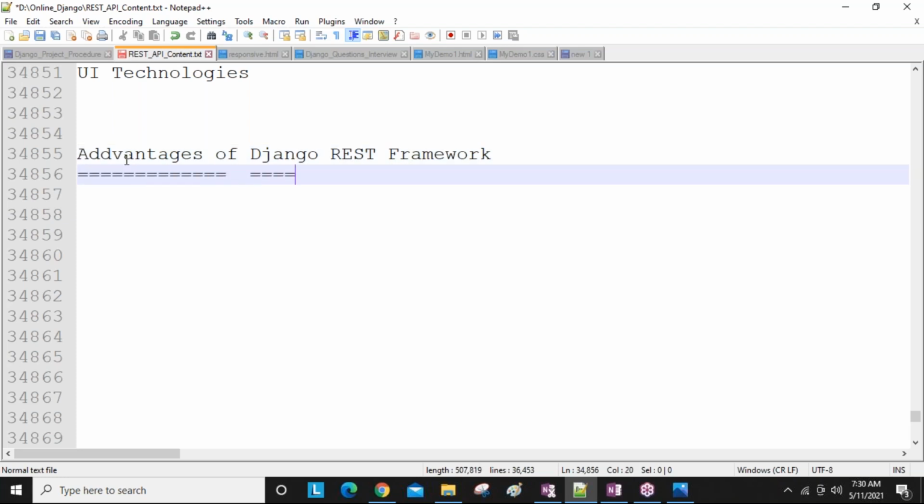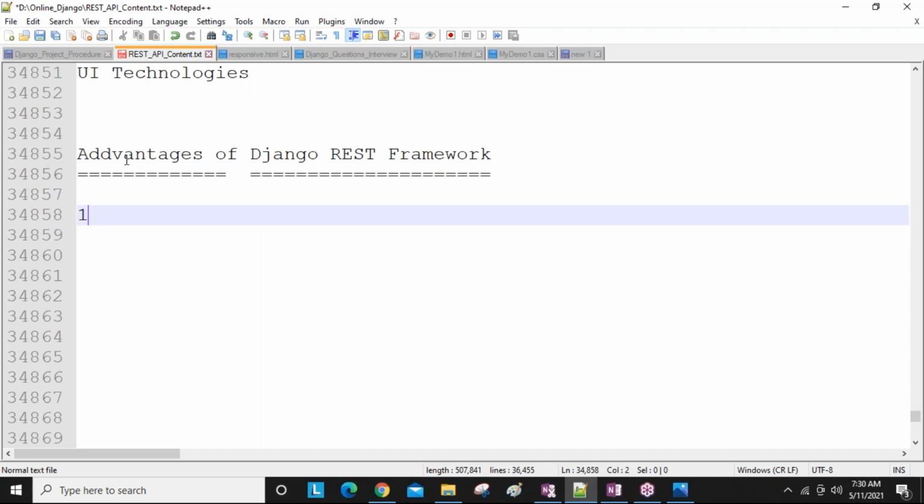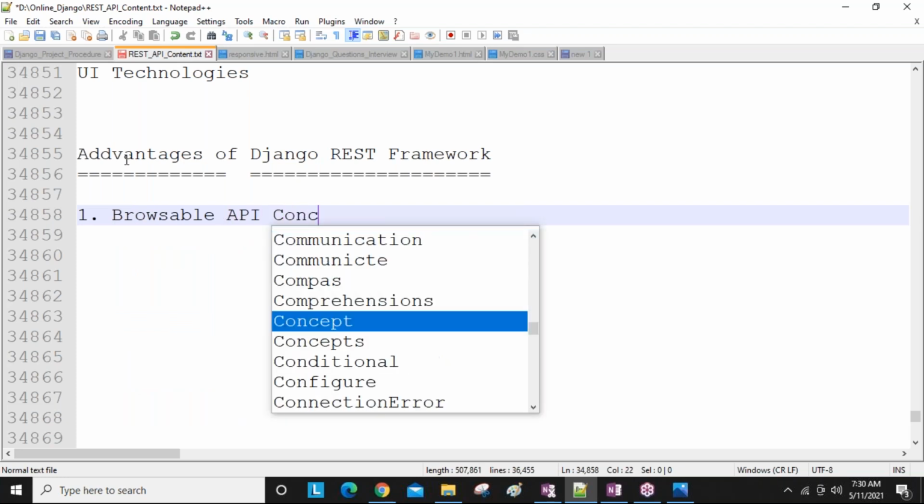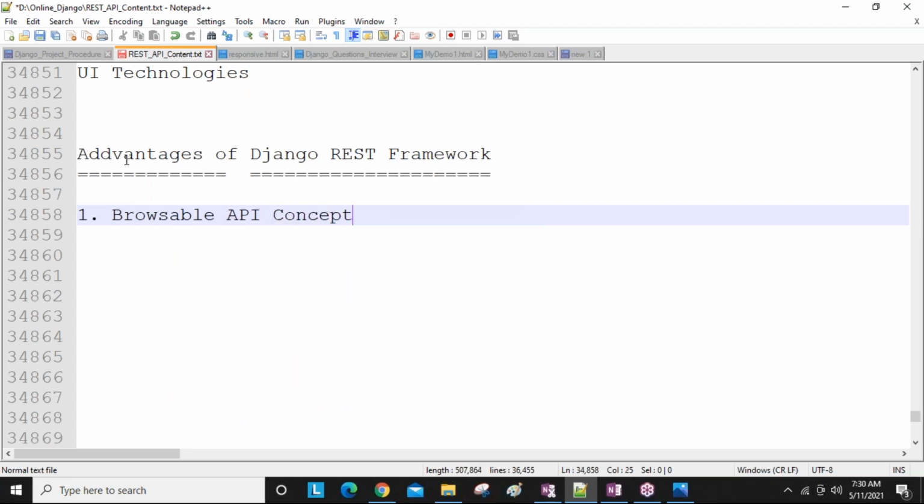The first point, guys: the REST API provides the browsable API concept. Browsable API concept means we are able to do CRUD operations from the browser itself. In Django, a normal browser supports only the GET operation, but not creating, not updating, and not deleting.